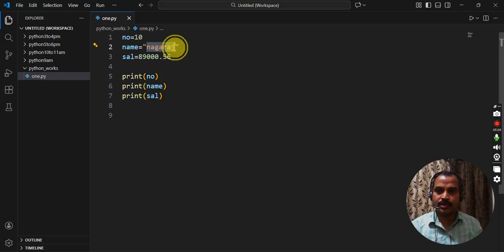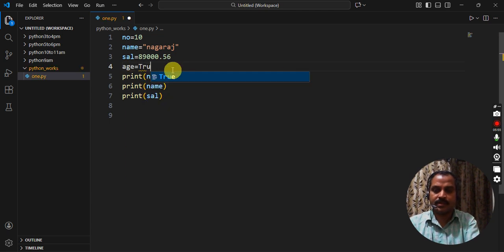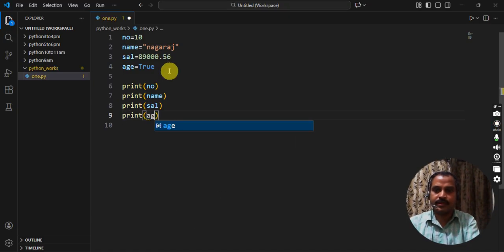Within double quotes, single quotes, or triple quotes also, it is treated as a string. If you define any characters, a group of characters, within the double quotes, those are called a string. Now these values are integer, string, and float. Even boolean type we can define, for example age equal to true, then print age.